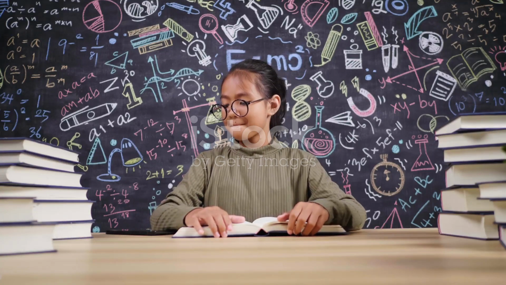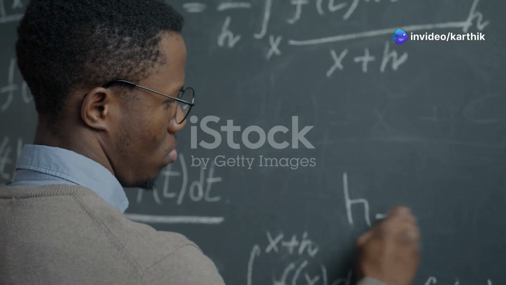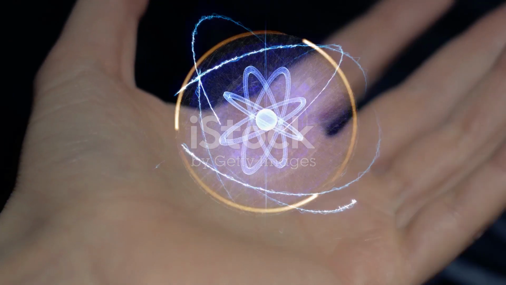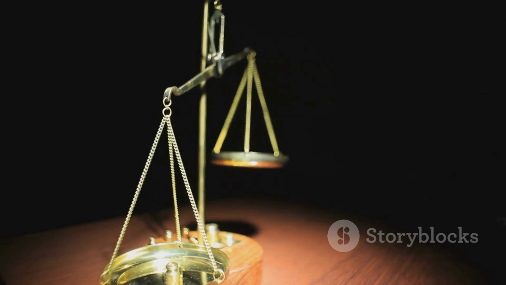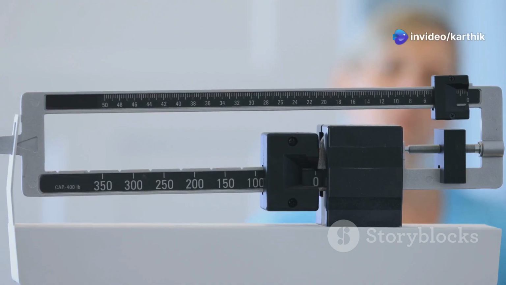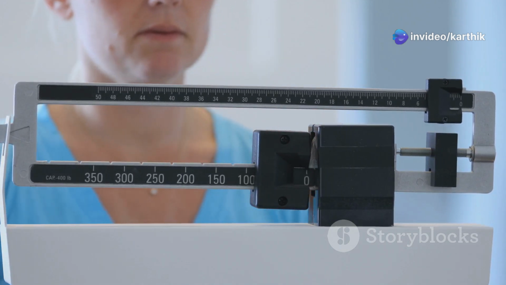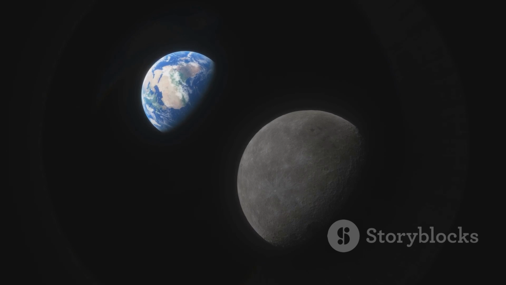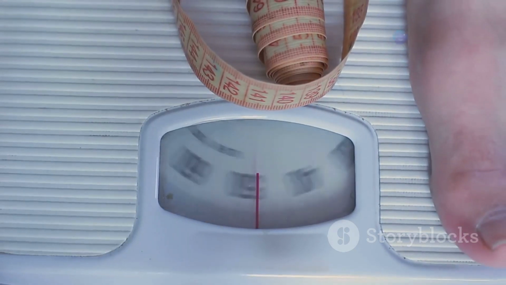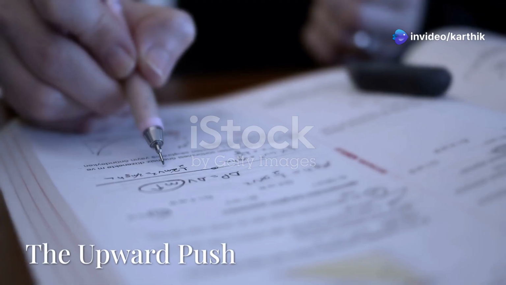Section 4. Mass versus weight, untangling the difference. We often use the terms mass and weight interchangeably, but they are not the same thing. Mass is a measure of how much matter an object contains. It is an intrinsic property of an object, and remains the same regardless of its location. Weight, on the other hand, is the force exerted on an object due to gravity. It depends on both the object's mass and the strength of the gravitational field it is in. Your weight on Earth is different from your weight on the Moon, for example, even though your mass remains the same.